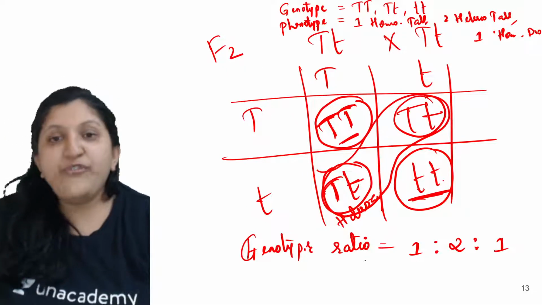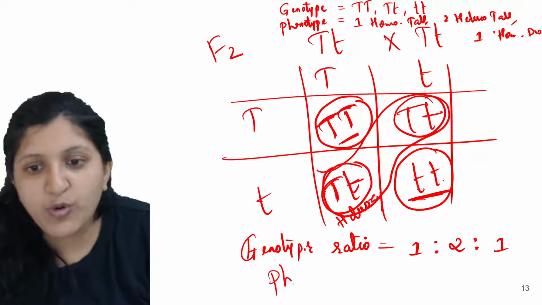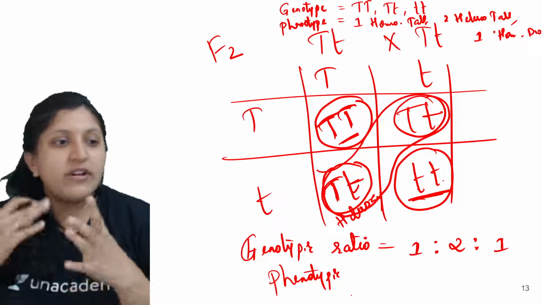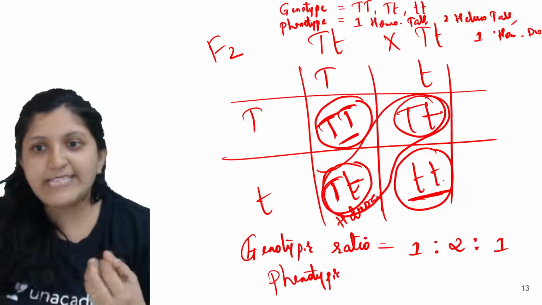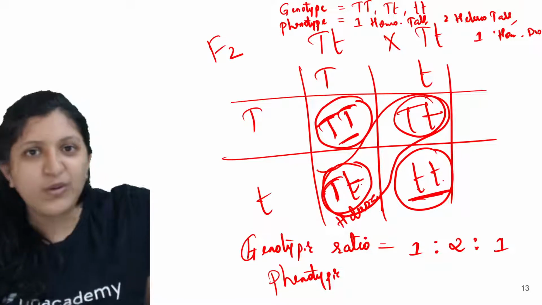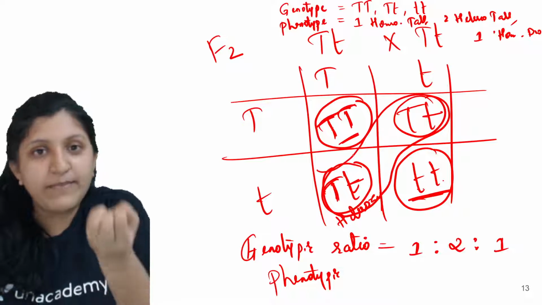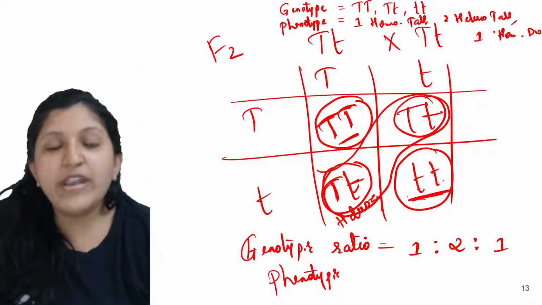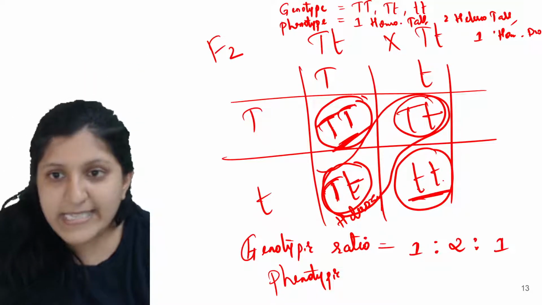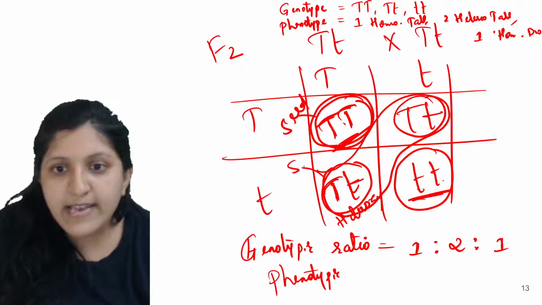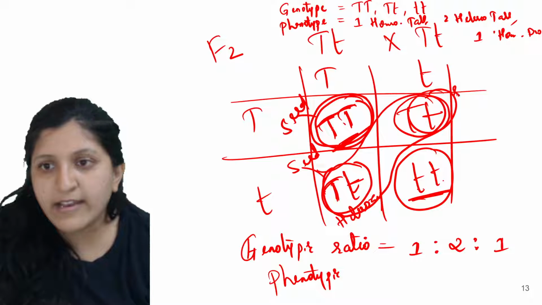Okay, the phenotypic ratio. Now what is the phenotypic ratio? If you are trying to grow this plant, let's say you have seeds of these plants. When you grow them, there is plant growth, right? Let's imagine this as one seed, this as another seed, and this as another seed.